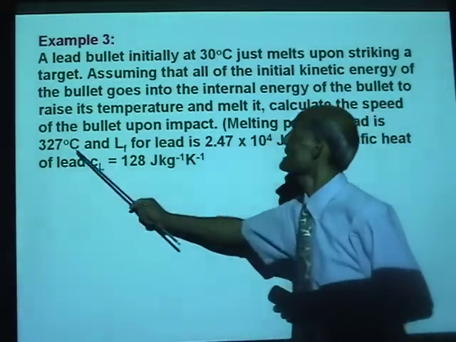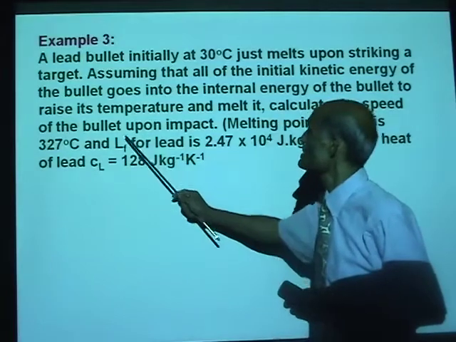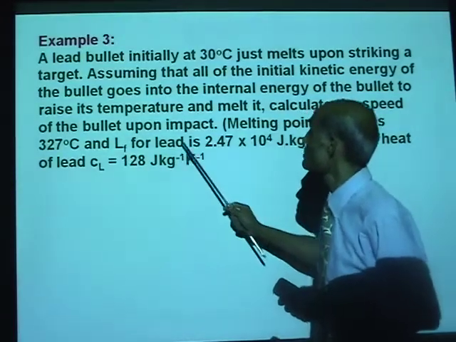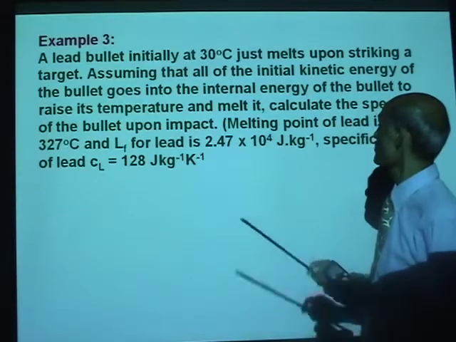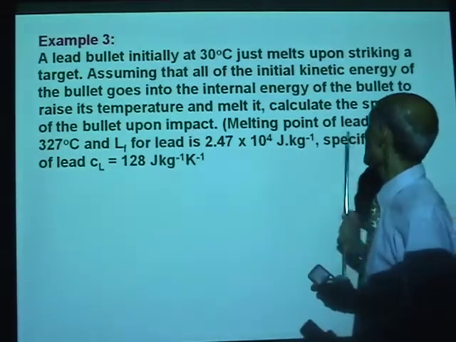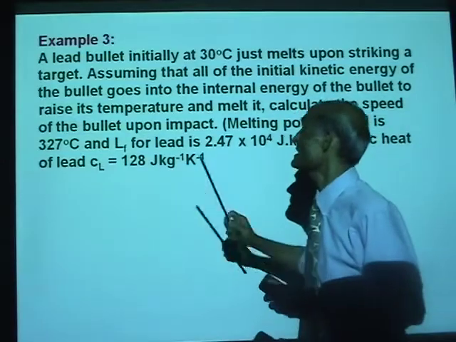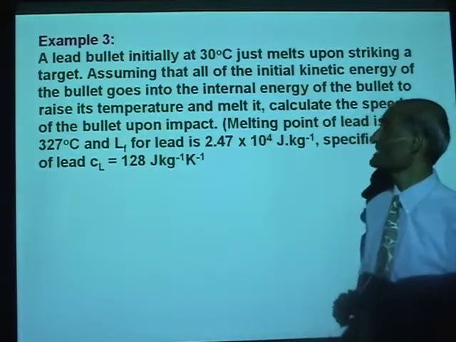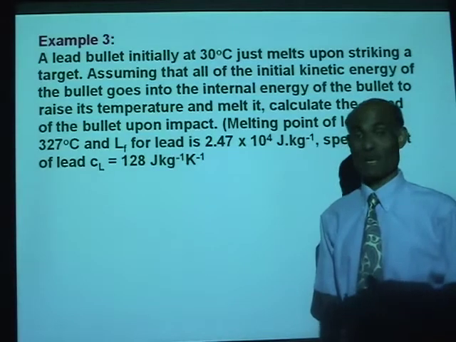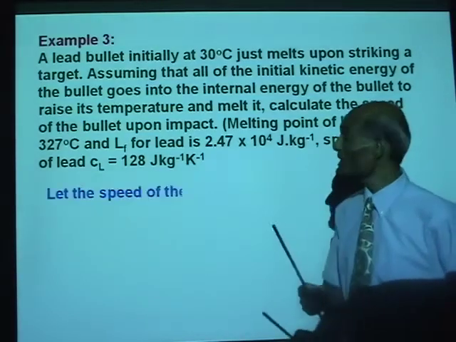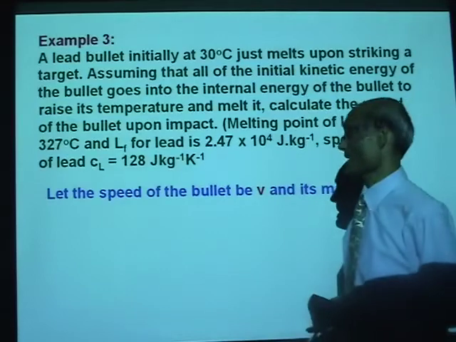The melting point of lead is 327 degrees Celsius. The latent heat of fusion for lead is 2.47 times 10 to the 4 joules per kilogram. And the specific heat of lead is 128 joules per kilogram per Kelvin. It's a very simple problem based on what we did in our previous class.